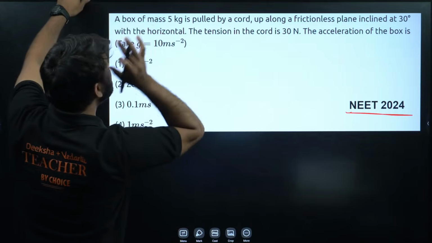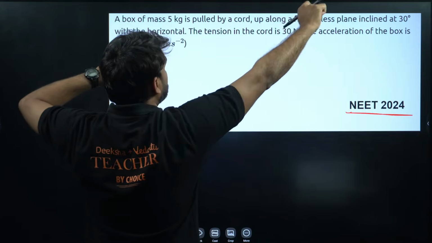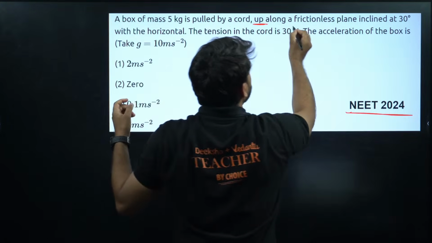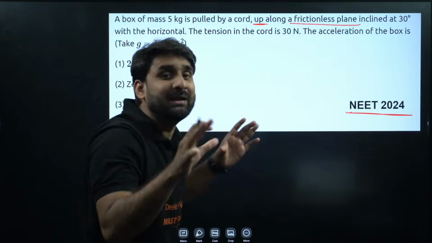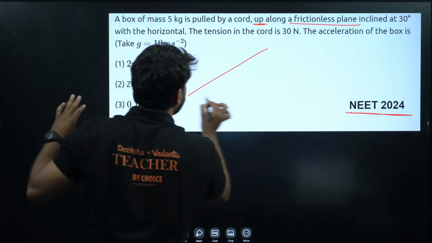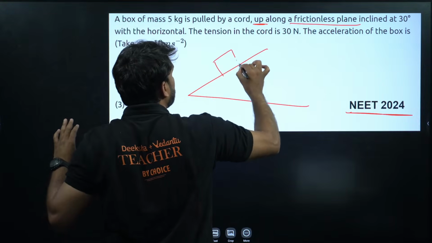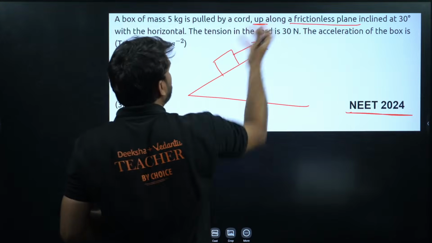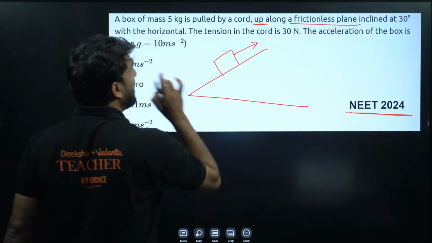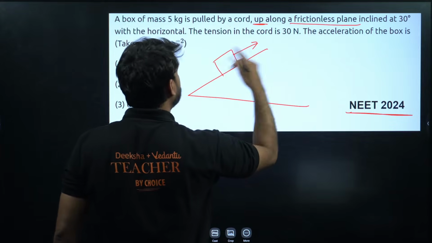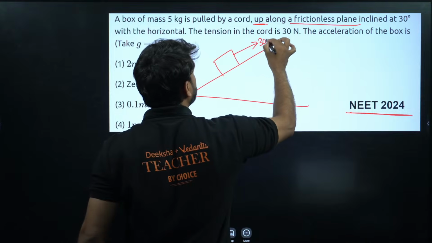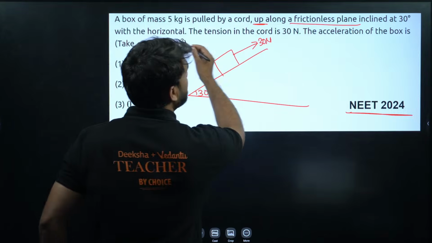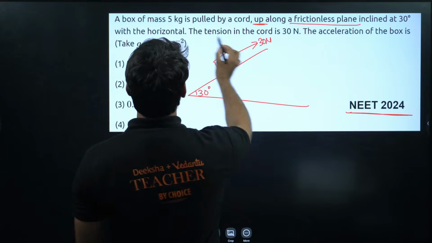A box of mass 5 kg is pulled by a cord up, which means the box is pulled in upward direction on a frictionless plane inclined at 30 degree. So there is a block which is pulled in upward direction with the help of a cord, a string type of wire, and the tension in the cord is 30 Newton. 30 Newton tension force here, and this inclination is 30 degree.